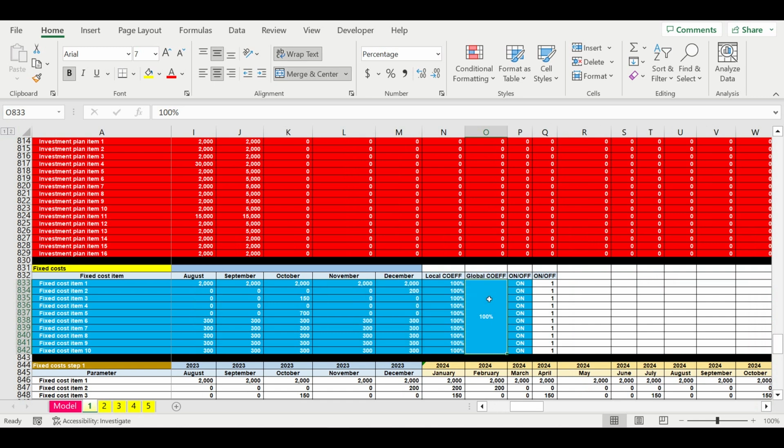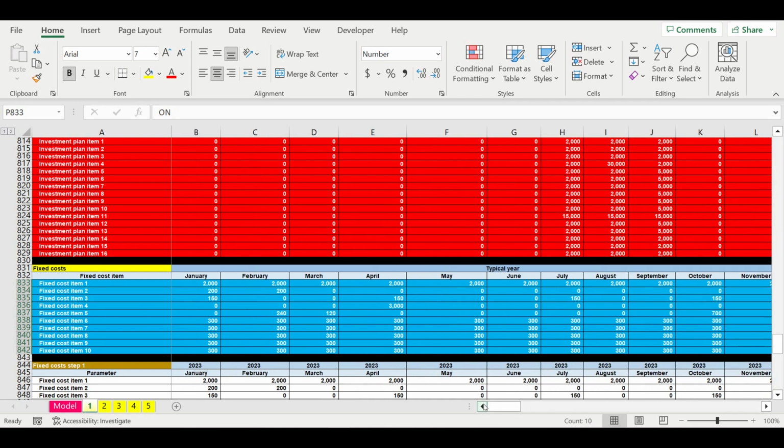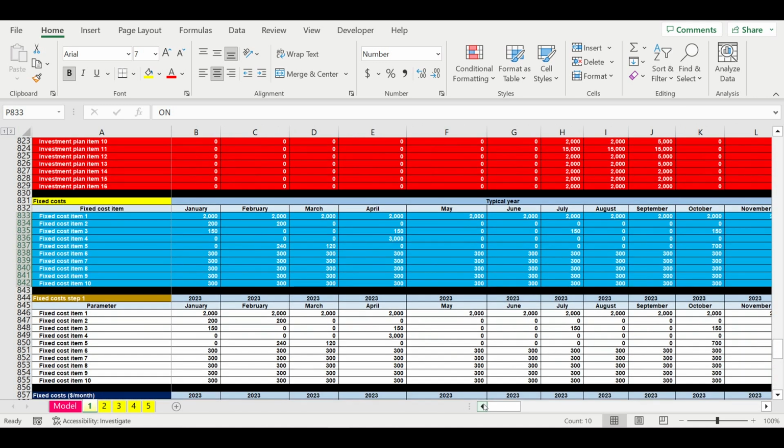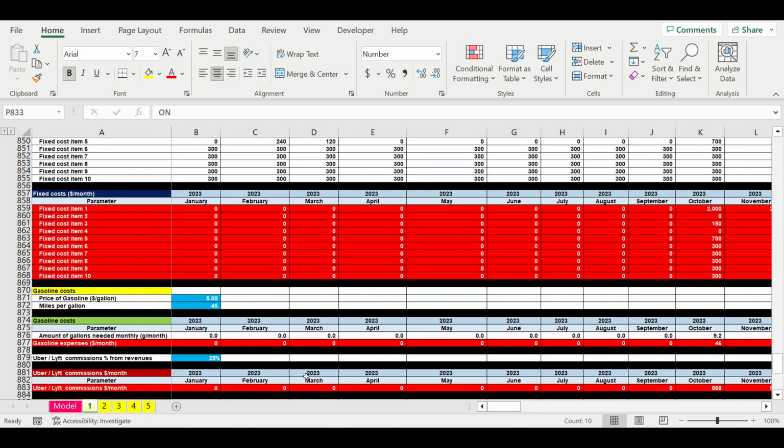This is the global coefficient for fixed costs, the local coefficient for fixed costs, and we also can switch on and off different fixed cost items from calculations and see what the simple discounted payback period will be with or without this or that fixed cost item. This is very important when we will be talking further about the performance of this business idea. This will be closely discussed when we face the cash flow.